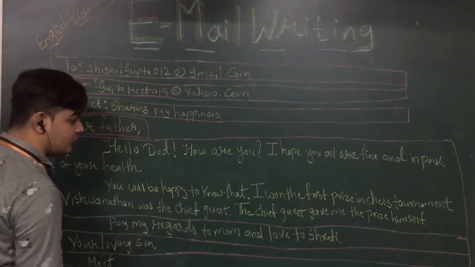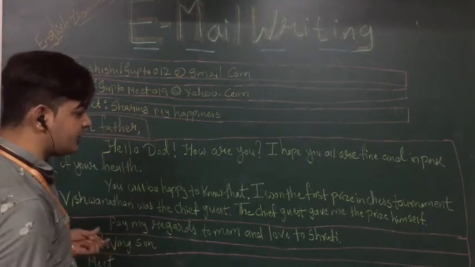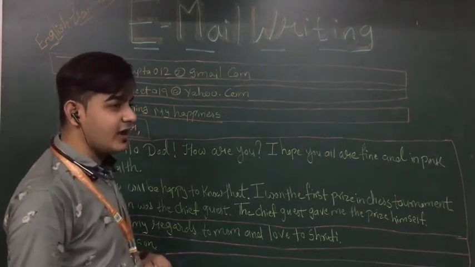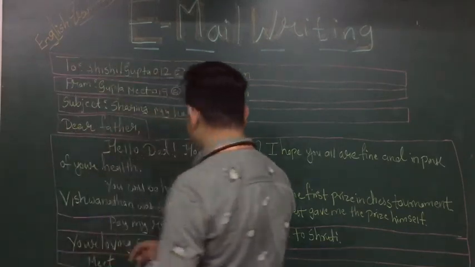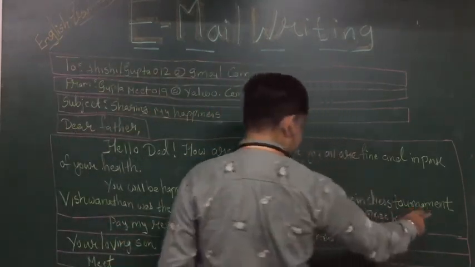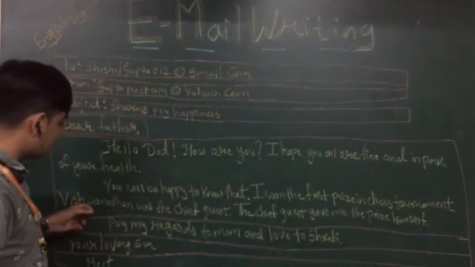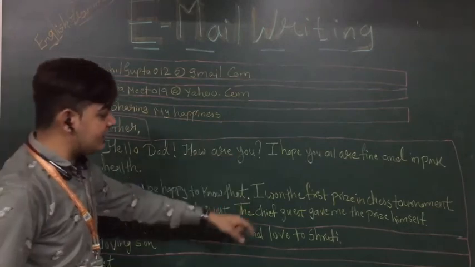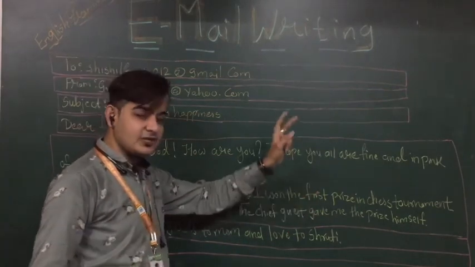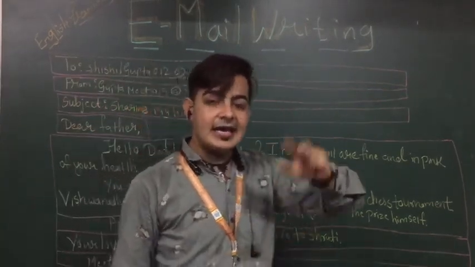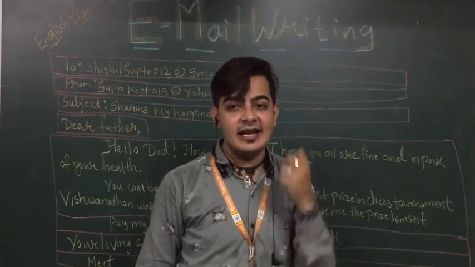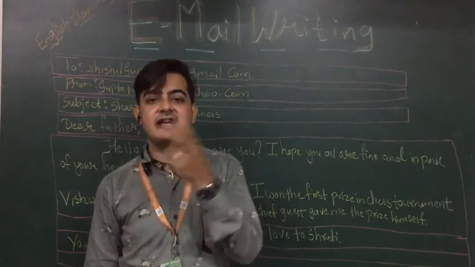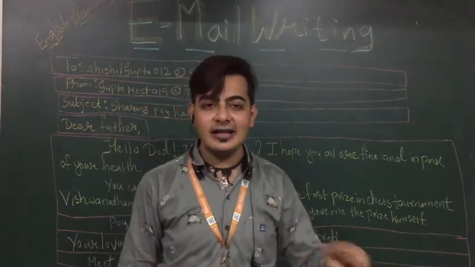Then after that the main paragraph: you will be happy to know that I won the first prize in the chess tournament. The child is telling his father that he has won first prize in the chess tournament, and who was the chief guest? Vishwanathan Anand, and Vishwanathan Anand gave the first prize to that boy. He wants to convey that he has won the first prize, and just because of that he is sharing his happiness with his father.